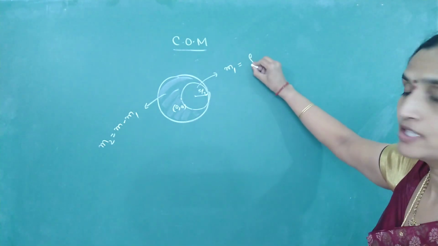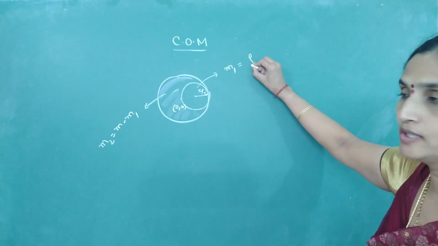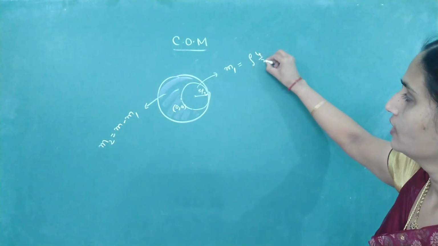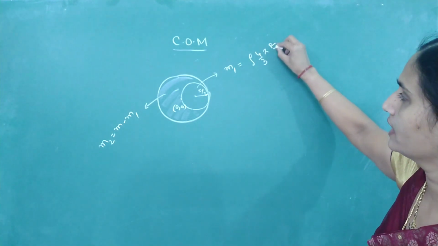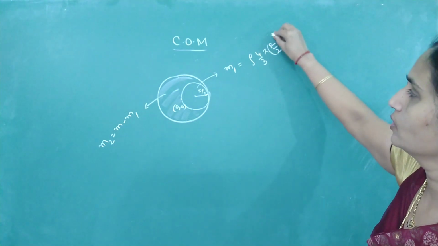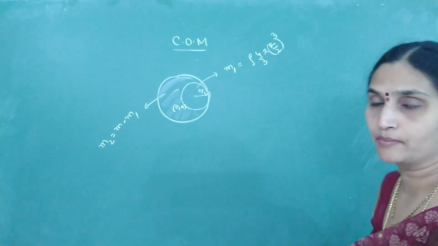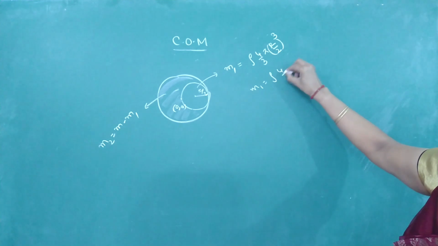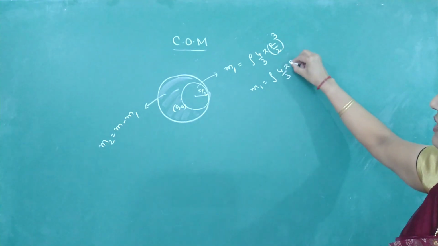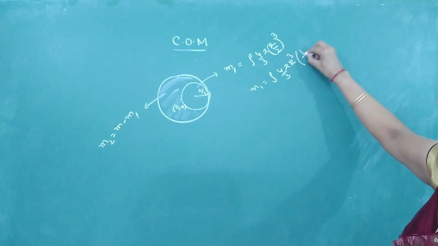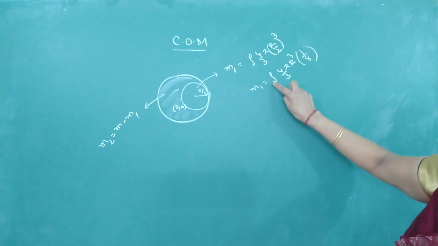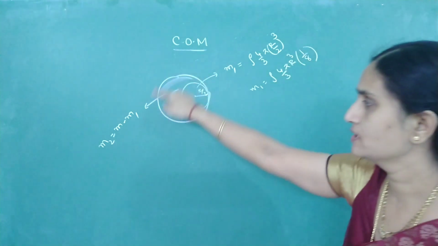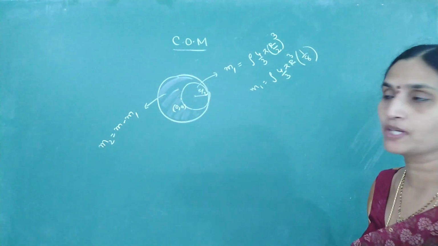m1 is density into, because it's three-dimensional, I have to write the volume. Volume of a sphere, 4 by 3 pi, radius is r by 2, whole cube, because this one has a radius r by 2. So what is m1 equal to? Rho 4 by 3 pi r cube into 1 by 8. Rho into 4 by 3 pi r cube is the total mass of the whole sphere.